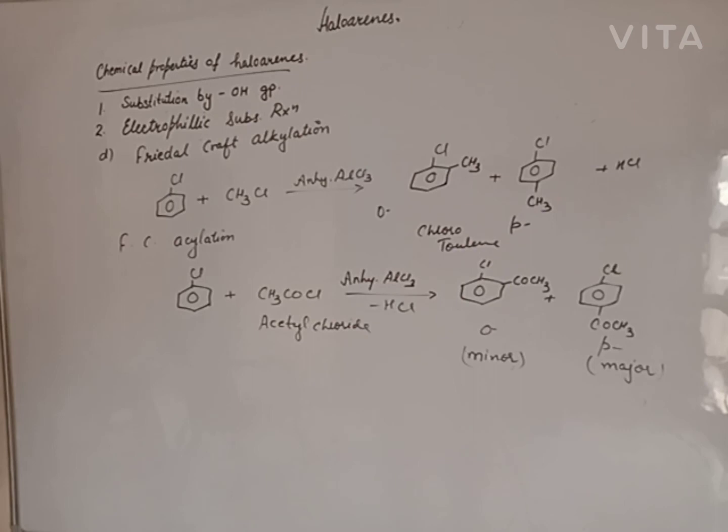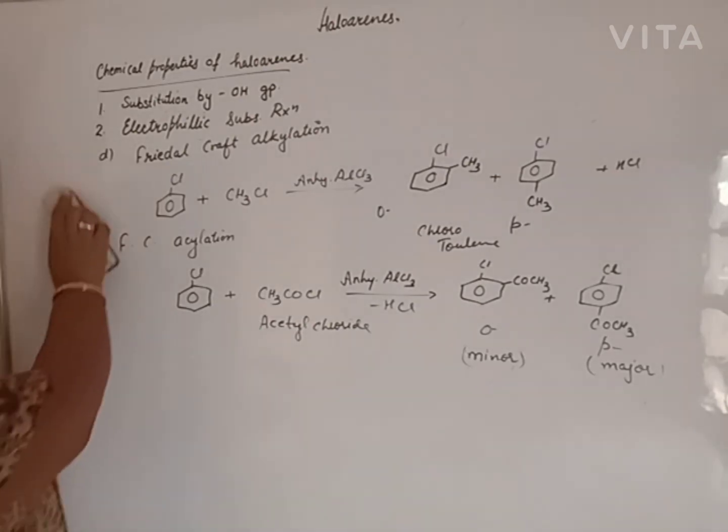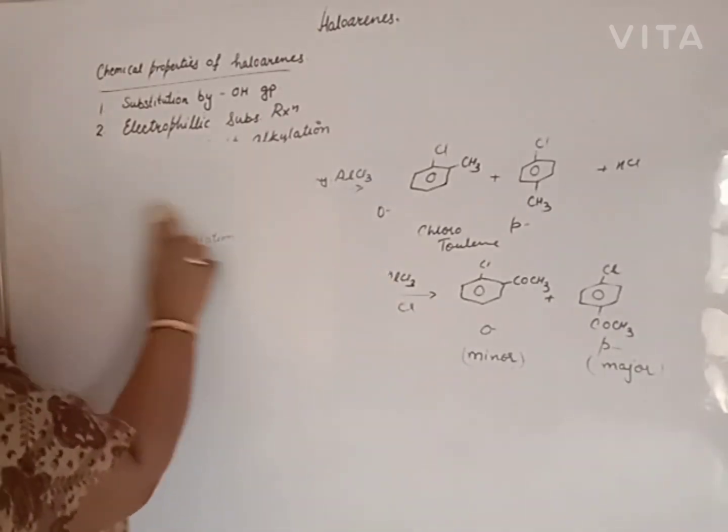Now another chemical property of haloarene is reaction with metal, as with haloalkane.